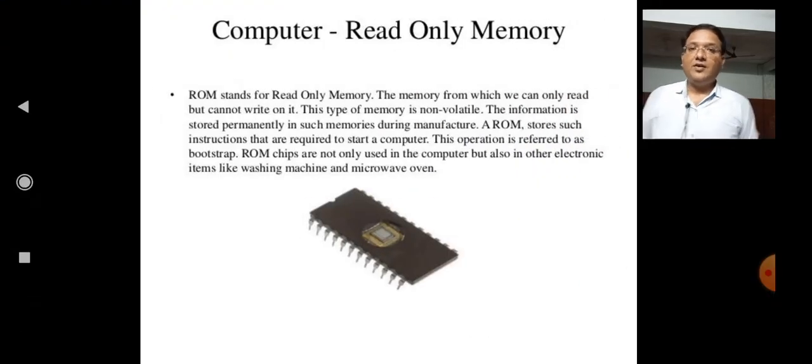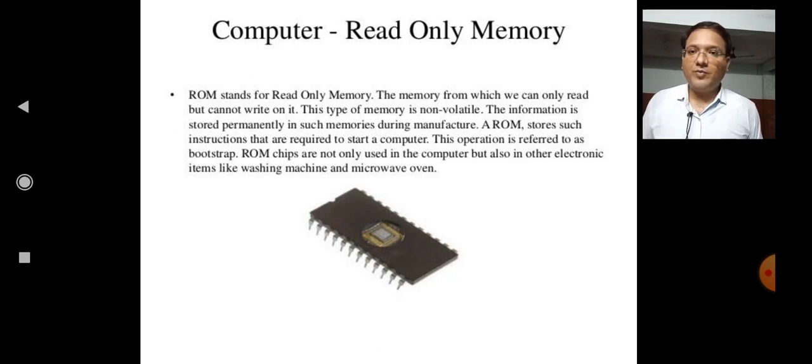Now, next is read only memory. ROM stands for read only memory, the memory from which we can only read but cannot write. In this memory we can only read, we cannot write, but in RAM we can perform both operations, read and write.